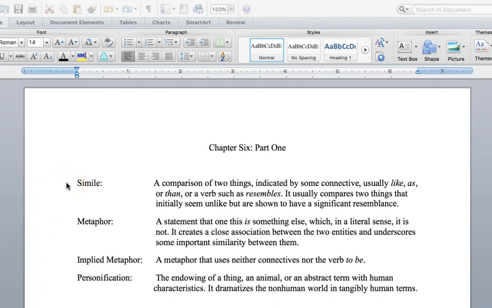First is the simile. Second, metaphor, including implied metaphor. And third, personification. This lecture will focus solely on the simile. You may remember the simile and this kind of definition from high school English classes or possibly other college English classes. A simile is just a comparison of two things that's indicated by some connective. It will use like, as, or than, or possibly a verb such as resembles. It usually compares two things that initially seem unlike, but are shown to have a significant resemblance.